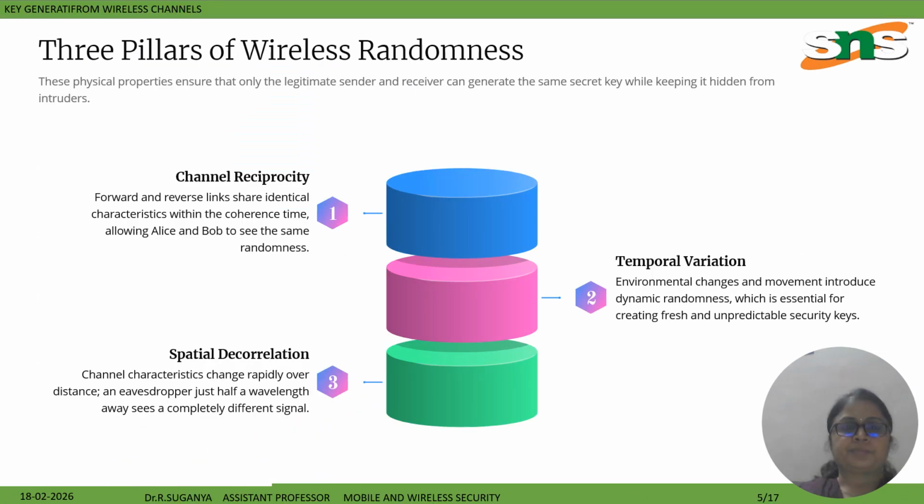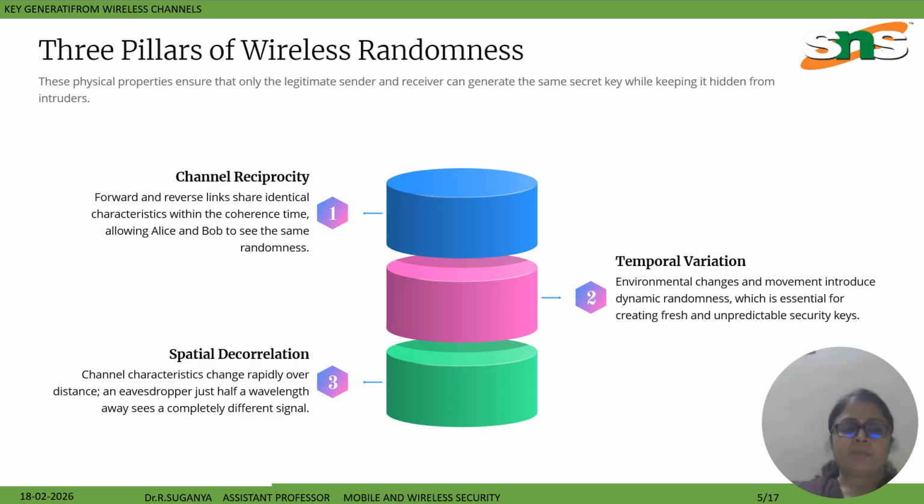Okay. And next is about the three pillars of wireless randomness. First is channel reciprocity, then temporal variations and spatial variations. Channel reciprocity is the principle that the wireless channel characteristics are the same in both directions, and it lets both parties measure the same channel properties to derive a shared secret key.